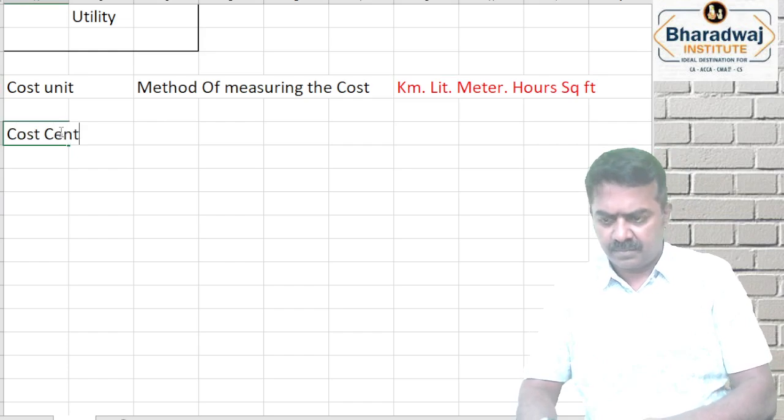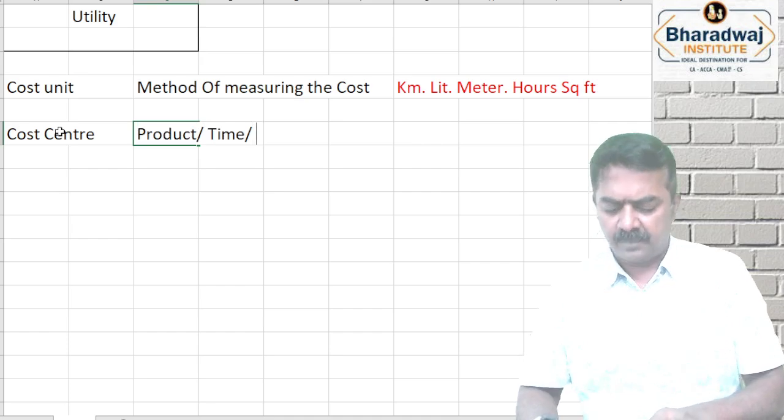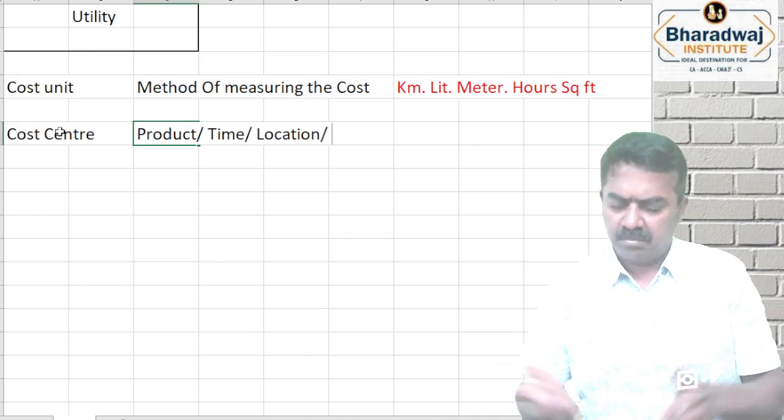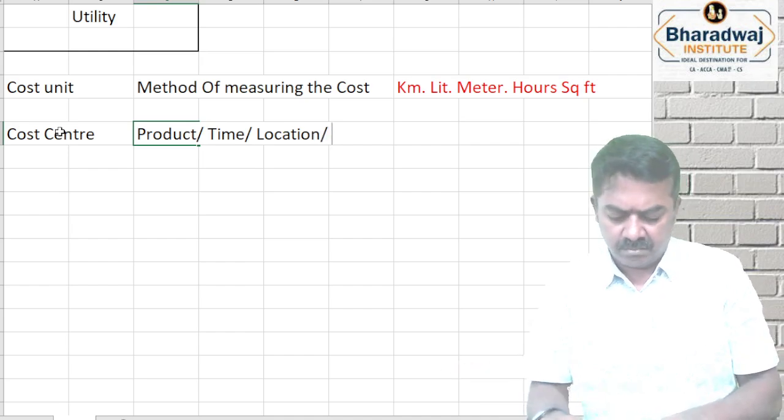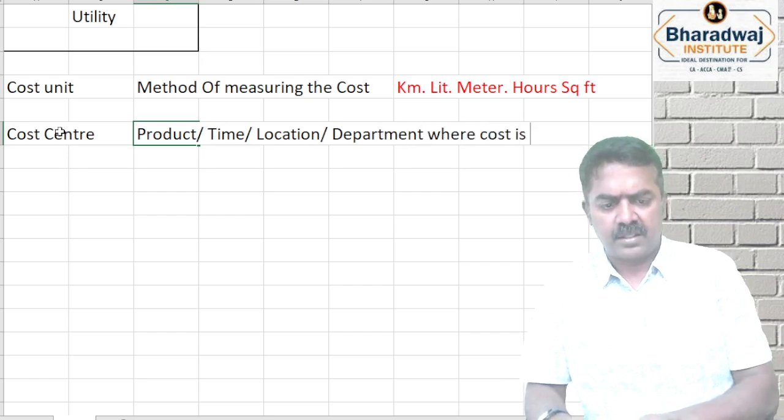Cost center. Simple. It can be a product, or a time, or a location, or a department where cost is incurred.